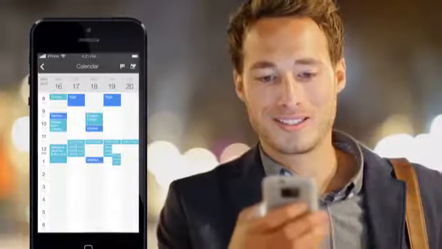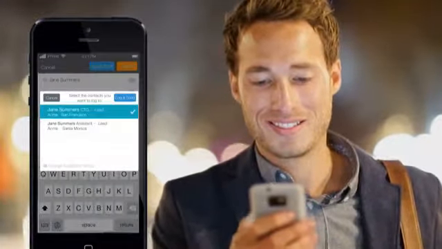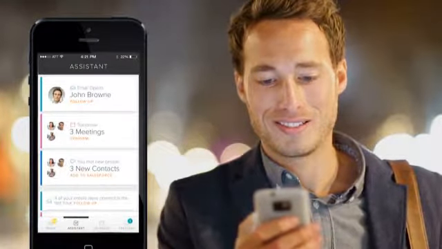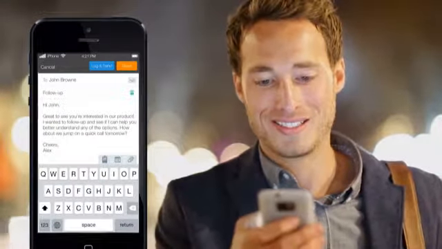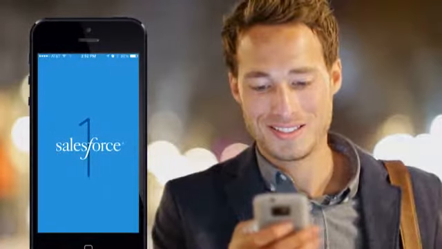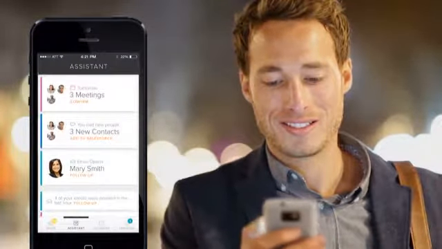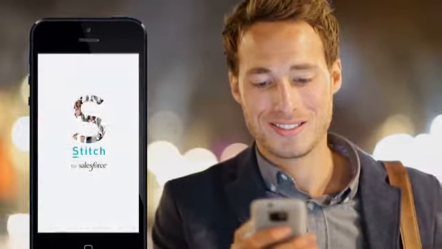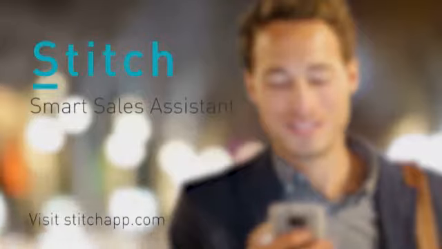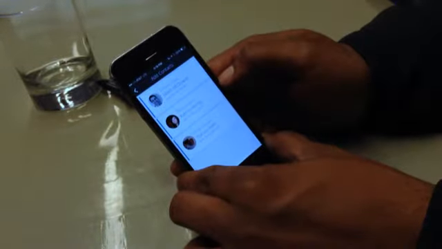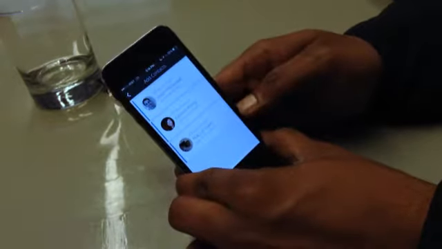One of the most challenging things that salespeople have to do is a lot of data entry. One common use case is I have all these contacts that I've been introduced to, but I have to add those contacts into my CRM system. We all are very familiar with this use case. And so with Stitch, we propose to you contacts that have not been added by looking at your sales activity. So we find, you just had a meeting with this person, and you know what? Here are some contacts that haven't been added to Salesforce. We show you a list of those contacts.